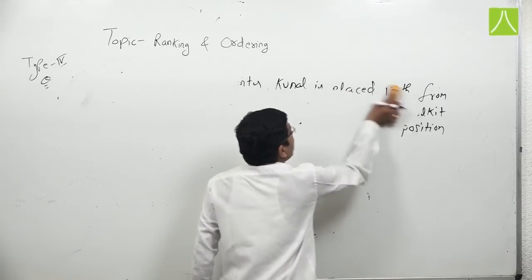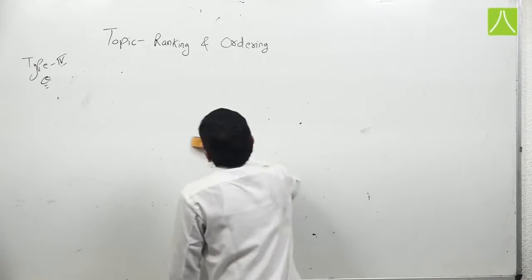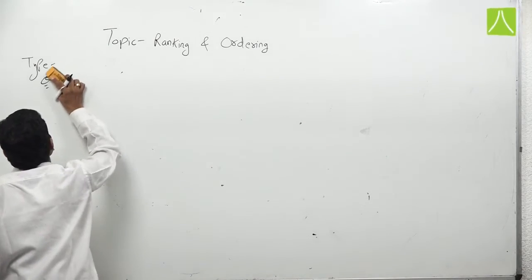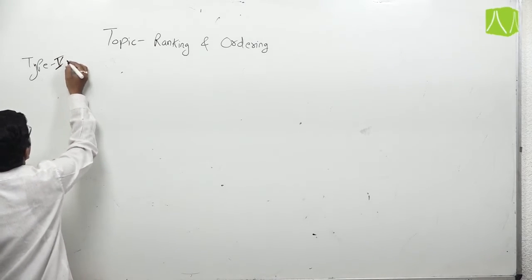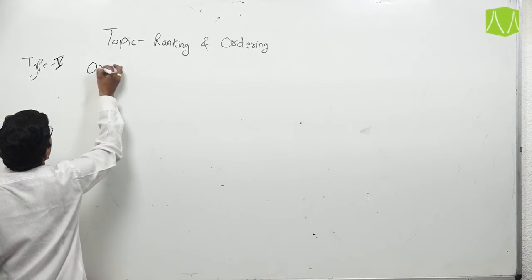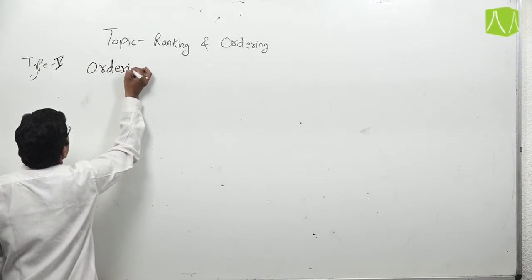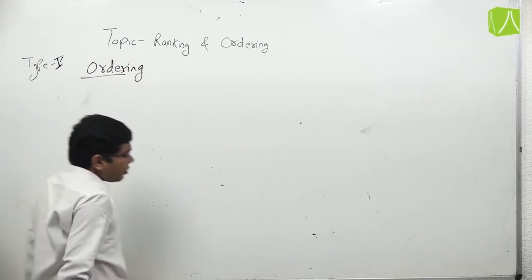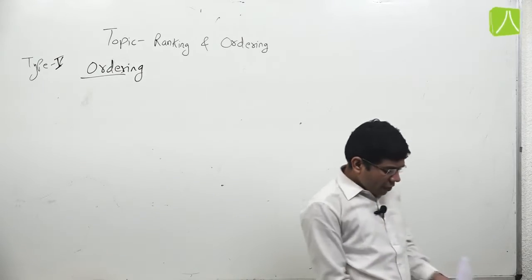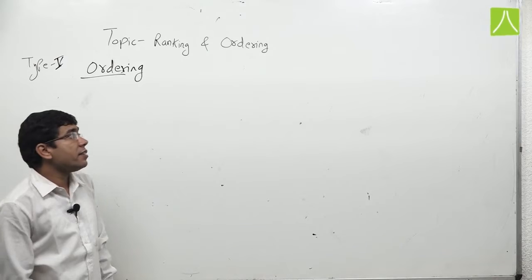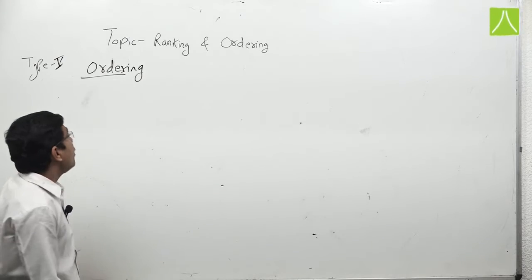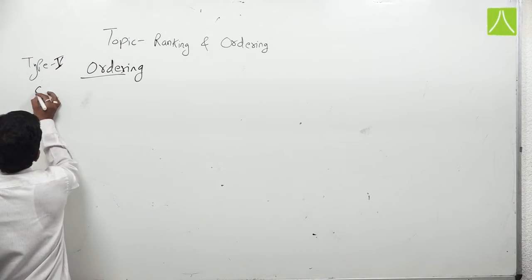Now first we discuss the last type, which is ordering, type number 5. In this type, the questions are based on conditions like A is bigger than B, B is smaller than C, C is shorter than A. For this we take an example.